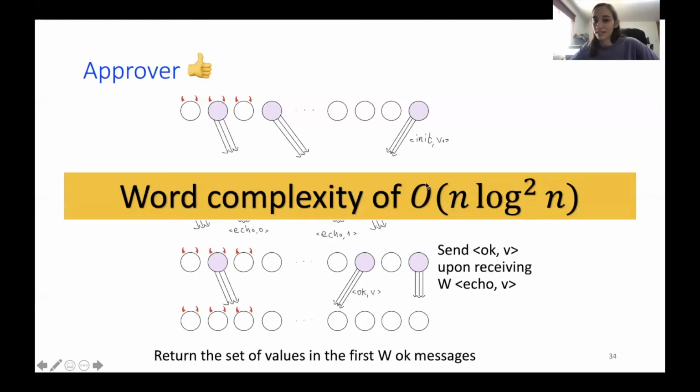So the word complexity of this algorithm is n quadratic log. I don't know the mathematical terms. And the quadratic comes from the signatures being on the echo messages along with the OK. As I said, I send an echo, OK message along with enough signatures of echo messages I received.